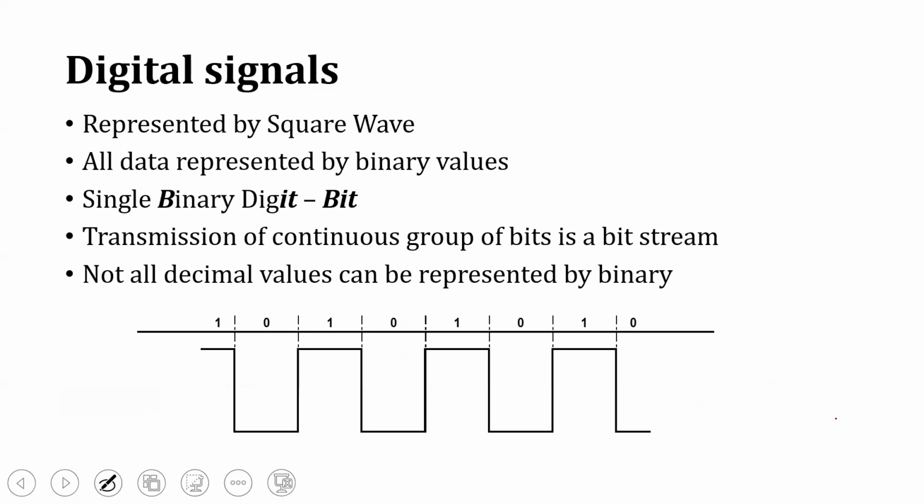The next one is digital signals. A digital signal is represented by a square wave, either 0 or 1, high or low, only 2 states. So all data are represented by binary values. A single binary digit we call a bit. The transmission of a continuous group of bits we call a bit stream. And not all decimal values can be represented by binary. This kind of signal is called a digital signal. It has only 2 states, high or low, 0 or 1.